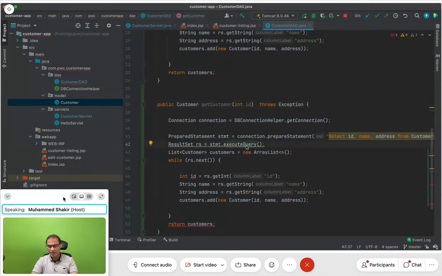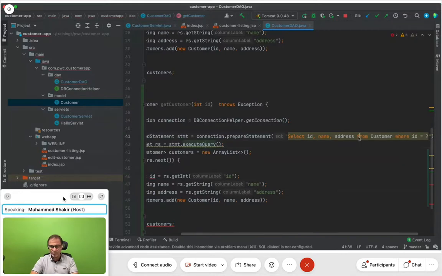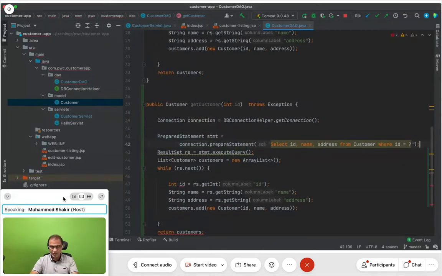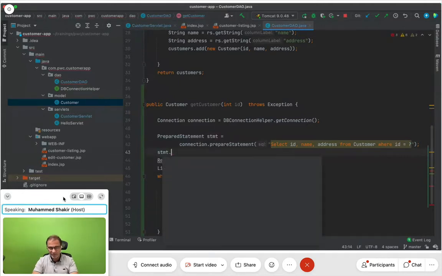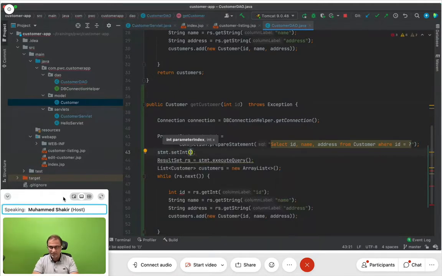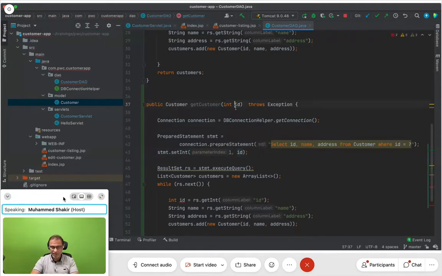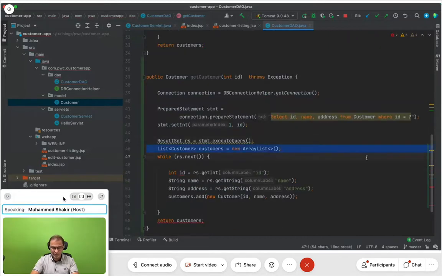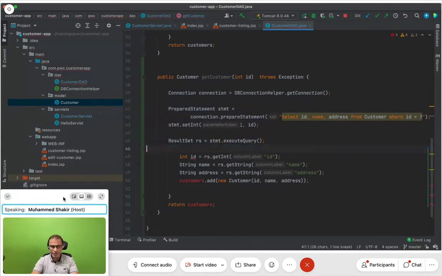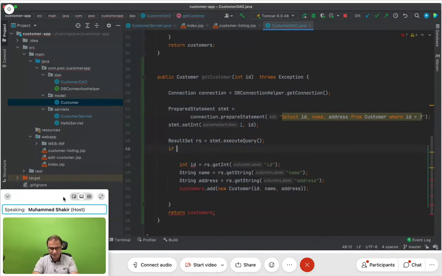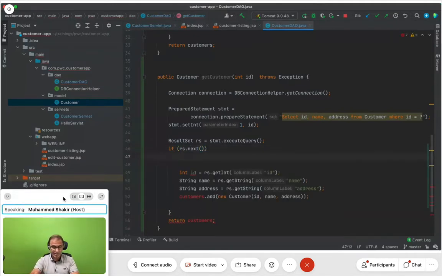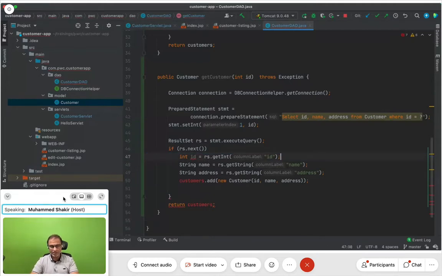Now instead of executeQuery, you see it is ID. Let me put this on the next line here. I need to pass the parameter of ID. Now tell me what will be the parameter of ID. st.setInt, the first parameter, and whatever ID is passed as parameter to this function, this ID here. Simple enough, right? And I say executeQuery, result set, but of course I don't need a loop here. You remember we had done this earlier. I say if rs.next, that means there is a next record, that means the select statement was successful. Then in that case I will take the value as int ID.